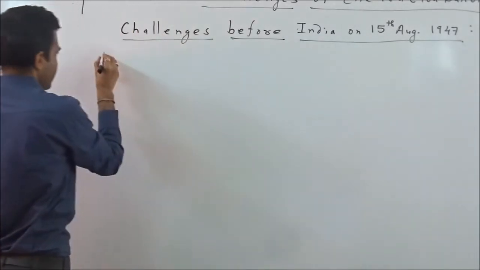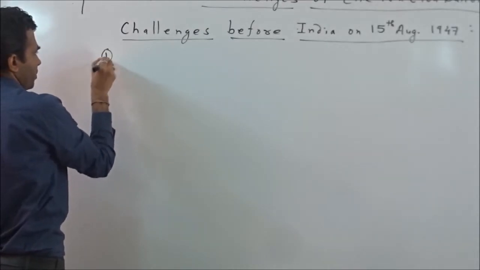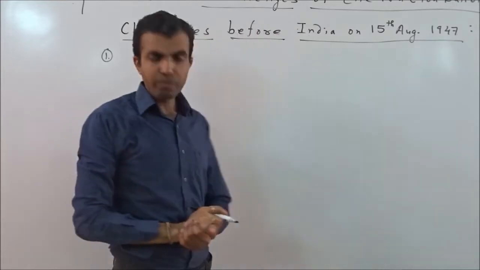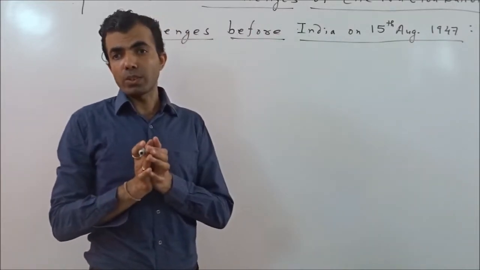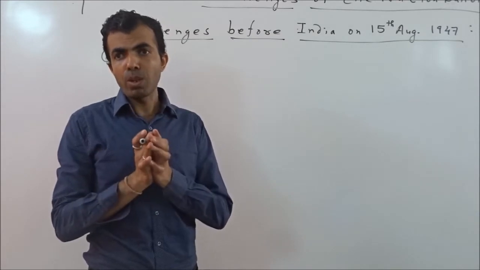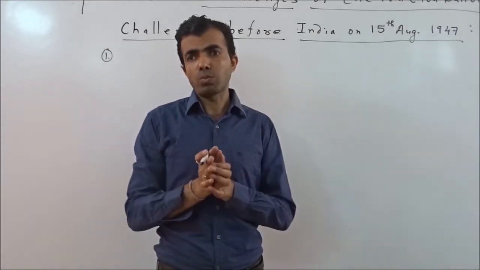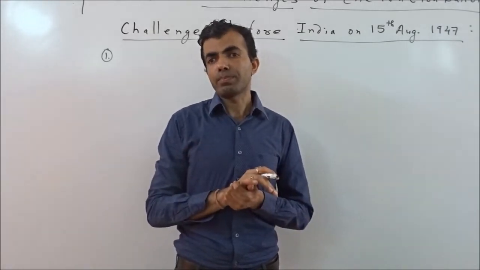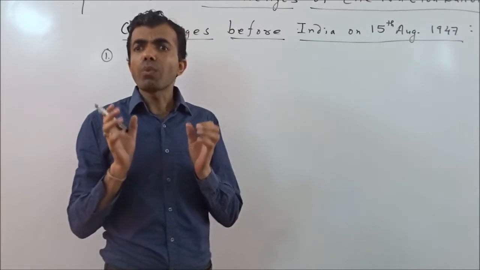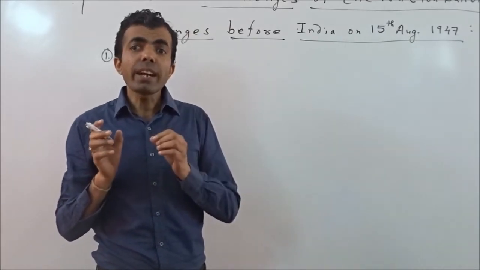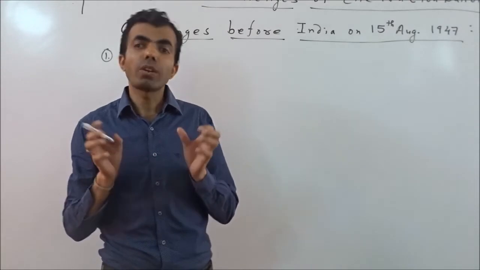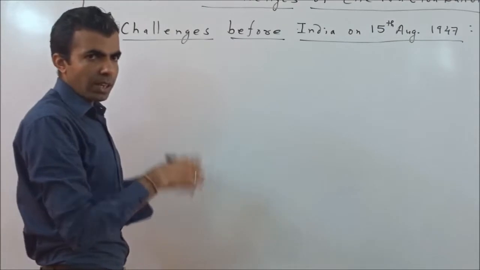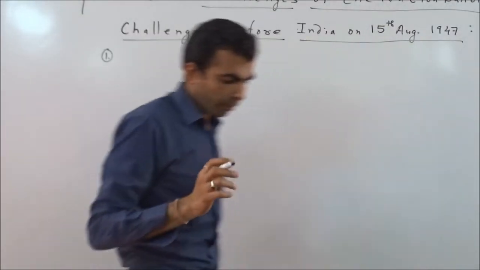Number one, the first and foremost challenge before newly independent India was to shape a nation which was united. It means that on 15th August 1947, we didn't get a united India, we got a divided India. Let me clear this for you. First we'll discuss this and then we'll move ahead. Don't worry.